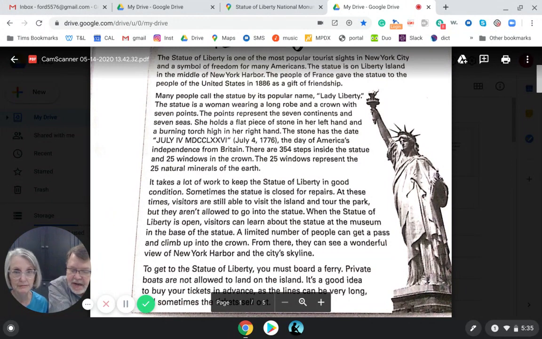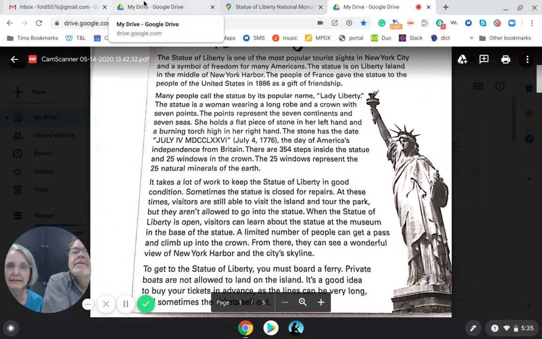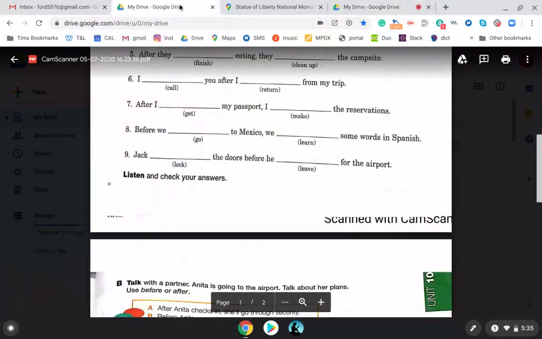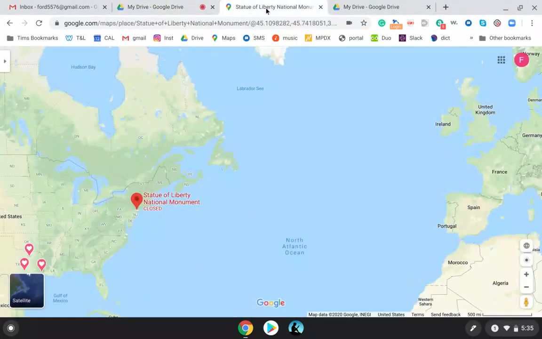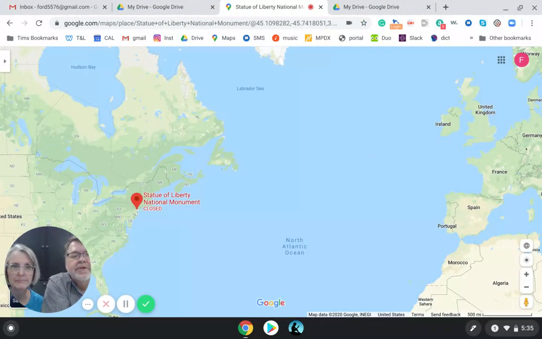So okay, there are 7 continents, and that's what those parts of her crown represent. It also says it represents the 7 continents and the 7 seas. So this is Europe, this is North America, and this is the Atlantic Ocean. There are 7 oceans and 7 continents.